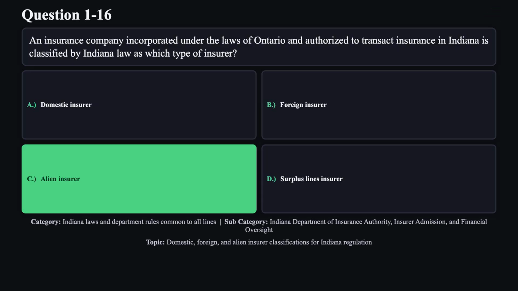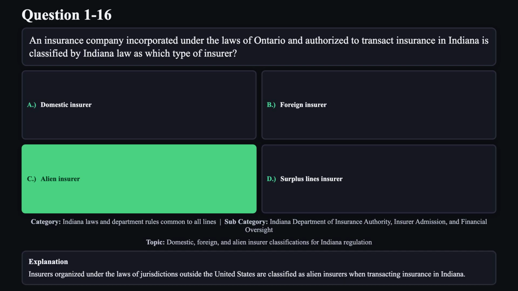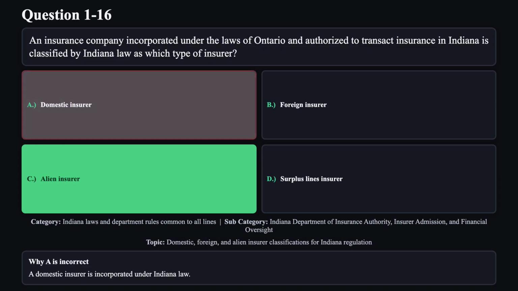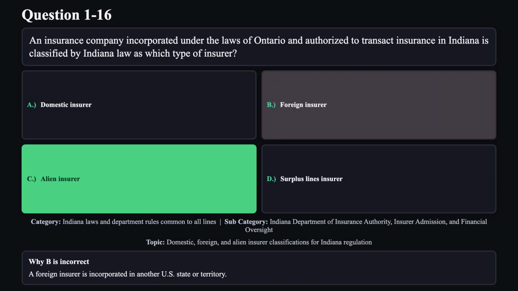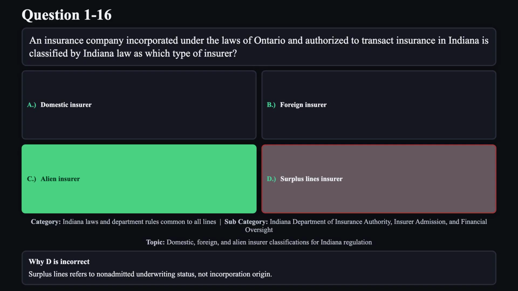The correct answer is C. Insurers organized under the laws of jurisdictions outside the United States are classified as alien insurers when transacting insurance in Indiana. Reason A is not correct. A domestic insurer is incorporated under Indiana law. Reason B is not correct. A foreign insurer is incorporated in another U.S. state or territory. Reason D is not correct. Surplus lines refers to non-admitted underwriting status, not incorporation origin.